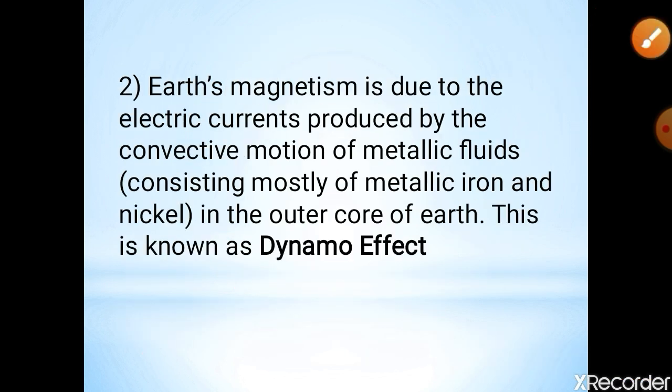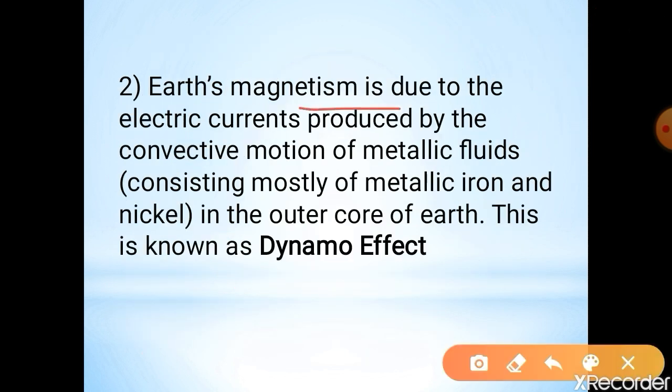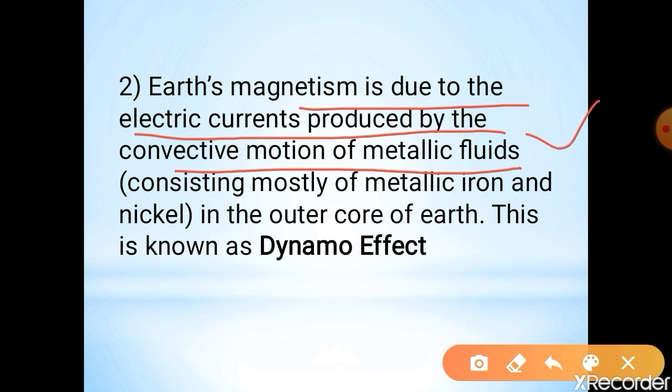See, the Earth's magnetism is due to the electric currents produced by the convective motion of metallic fluids. That is the motion of the metallic fluids. So the metallic fluid consists of metallic iron and nickel. It consists of iron and nickel.